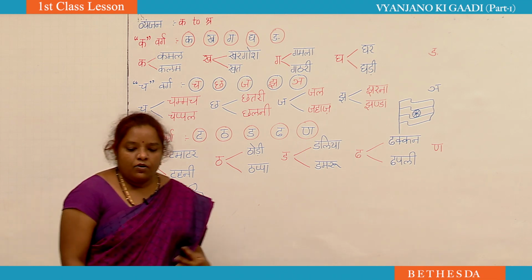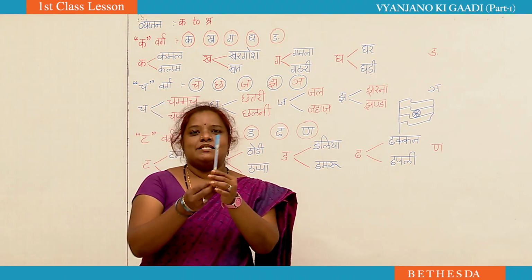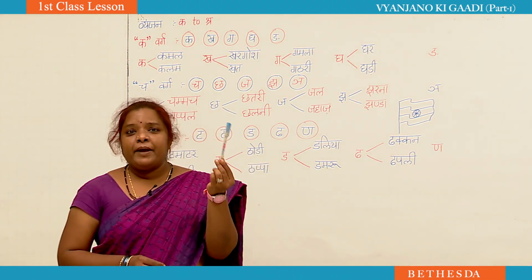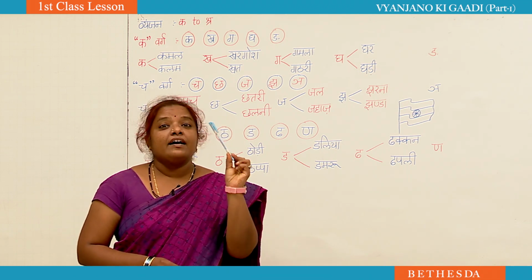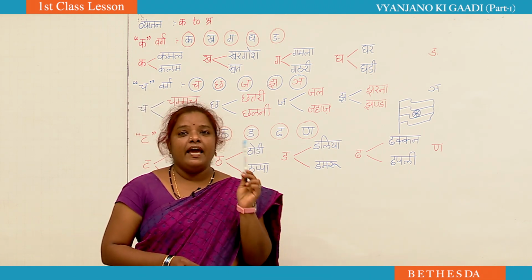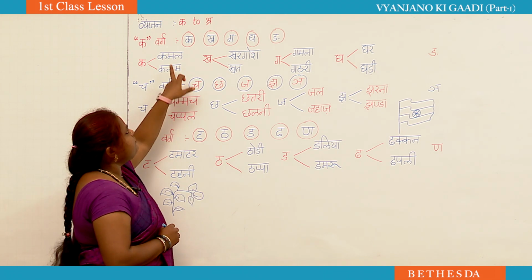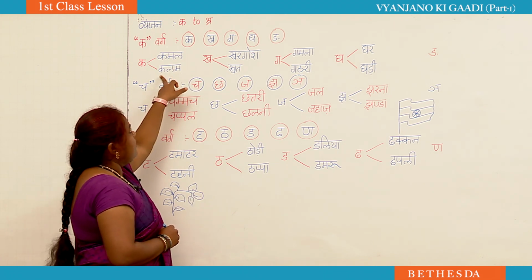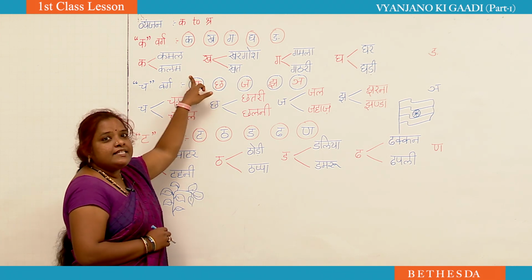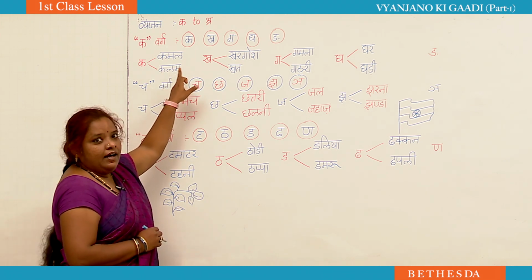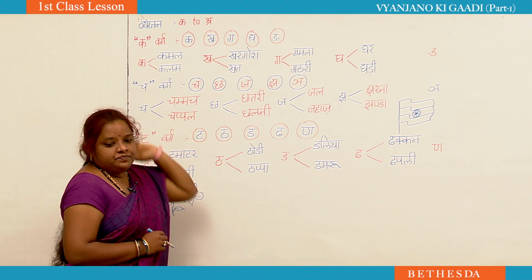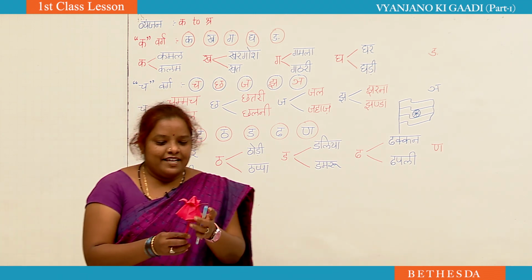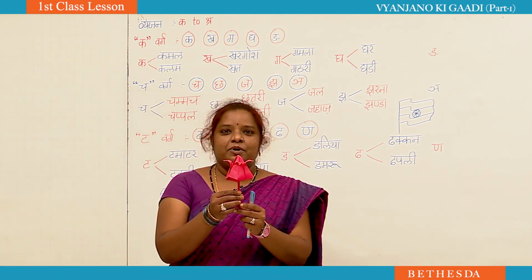Okay, now tell me, what is this one? It's a pen. Ka se kalam. How do we have to read it? Ka, la, m, kalam. Ka, la, m, kalam.